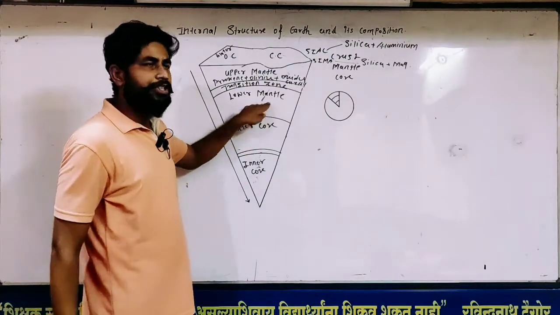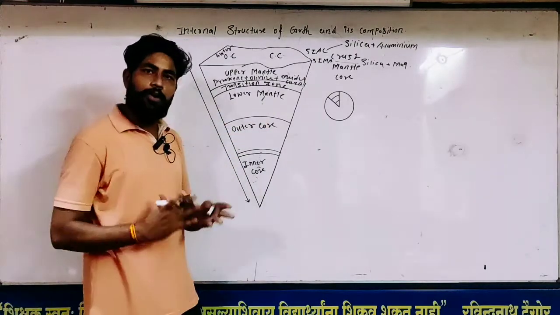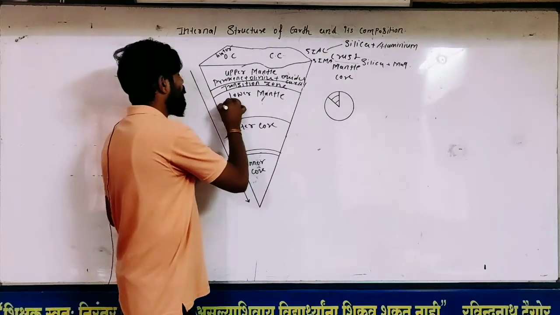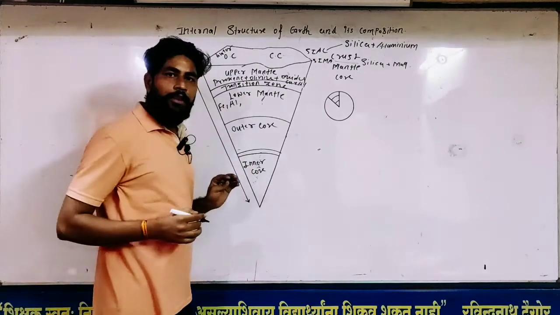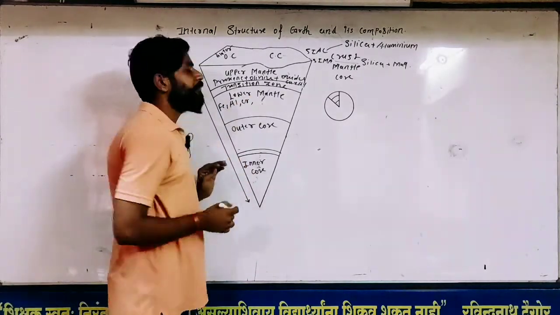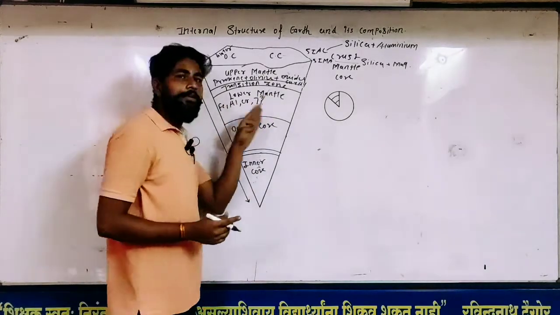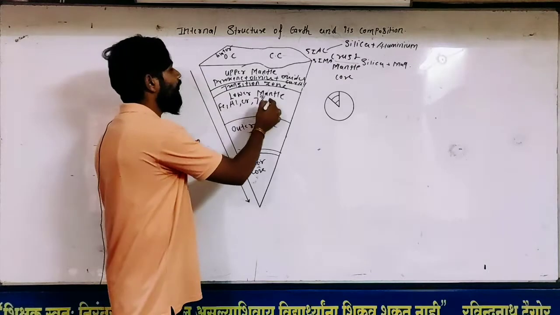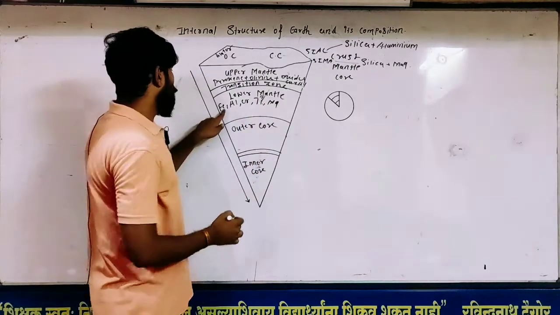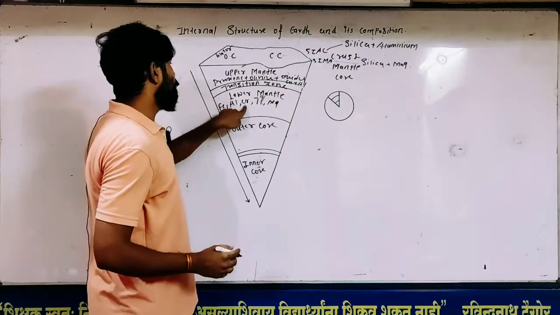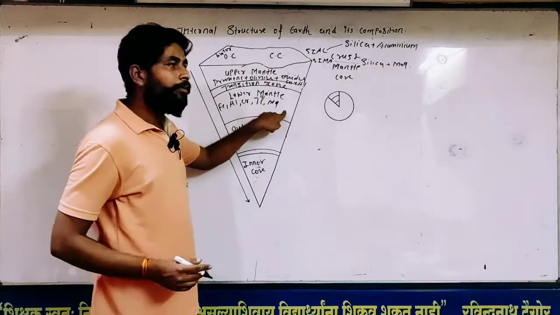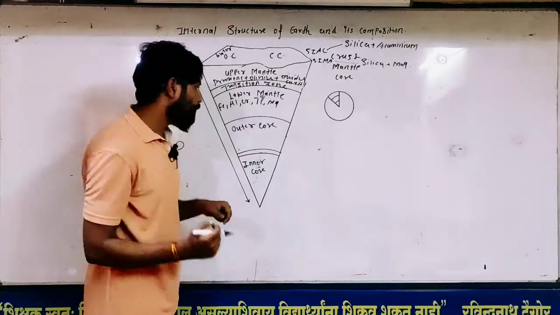Now the lower mantle. The composition of the lower mantle mainly has a number of elements: it has Fe, Al, Cr, Ti, and magnesium also. So iron, aluminium, chromium, titanium and magnesium. It mainly has transition elements.